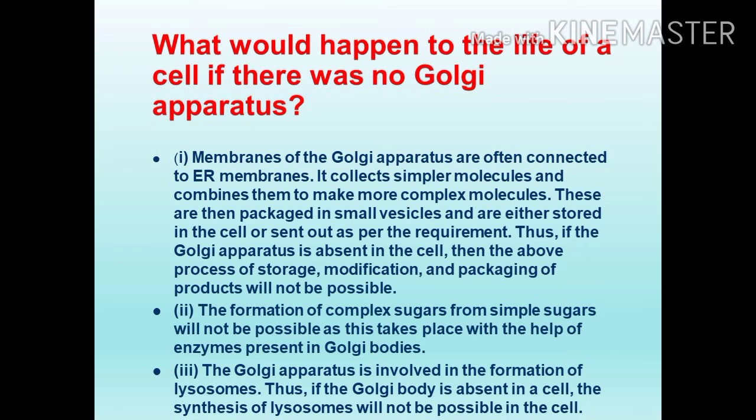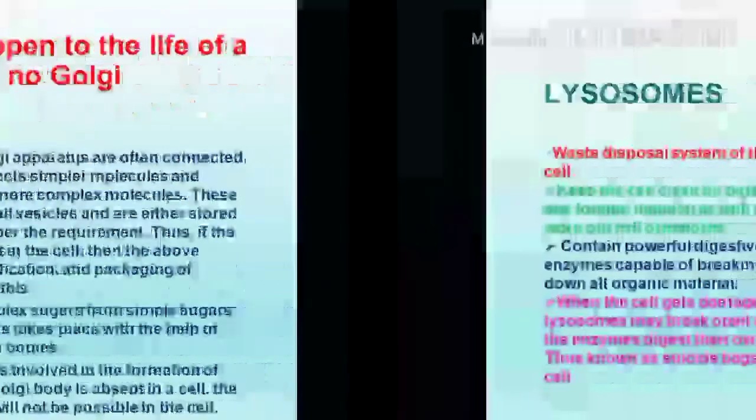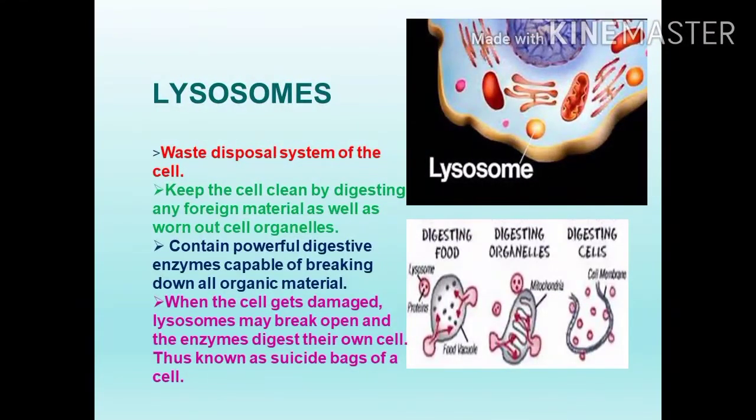The last point: the Golgi apparatus is involved in the formation of lysosome. Thus, if the Golgi body is absent in the cell, the synthesis of lysosome will not be possible in the cell. Lysosome is a cell organelle. Let's see the next cell organelle, lysosome. From where does this lysosome originate? The lysosome originates from the Golgi apparatus.